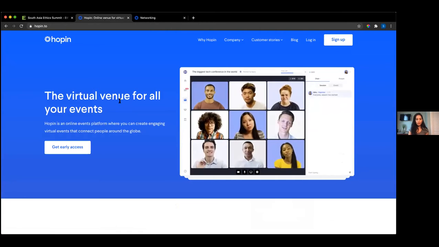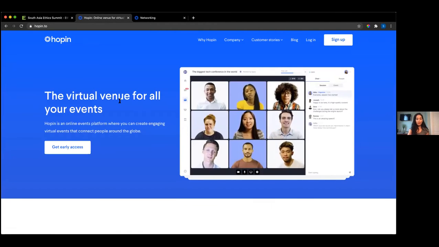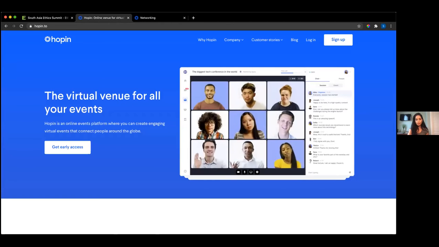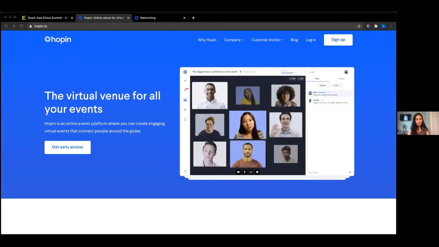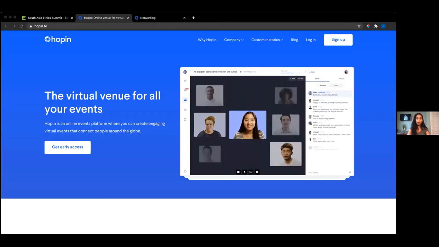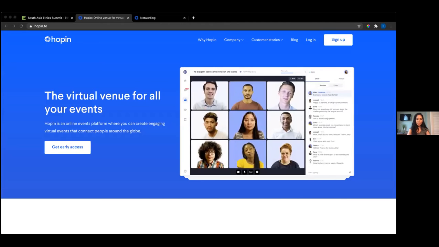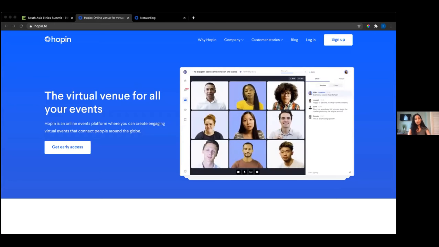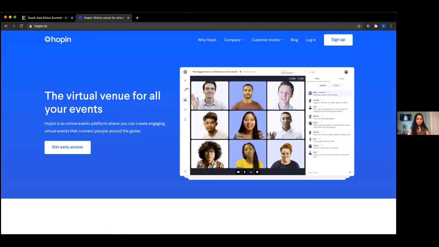First, your browser. We recommend opening and accessing the Hopin platform on either Google Chrome or Firefox. Next, make sure there's a stable Wi-Fi or cable connection. And of course, technology can be unpredictable at times, so should you experience a lag in audio or video or encounter any other tech issues on the day of the summit, we advise that you refresh the page and try again. In our experience, that takes care of most of the tech glitches that can occur from time to time.